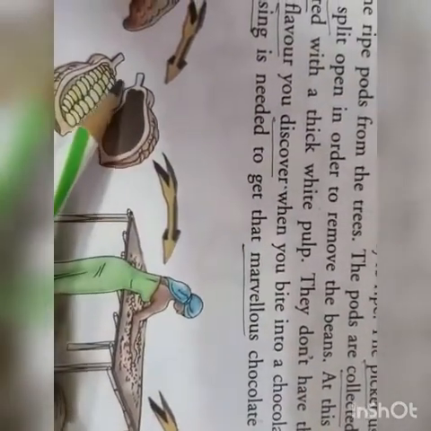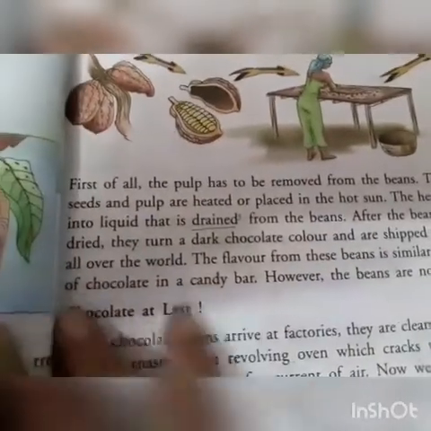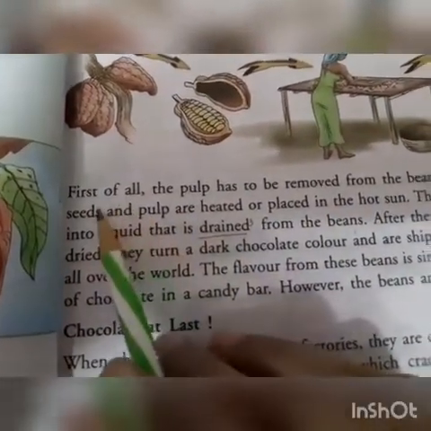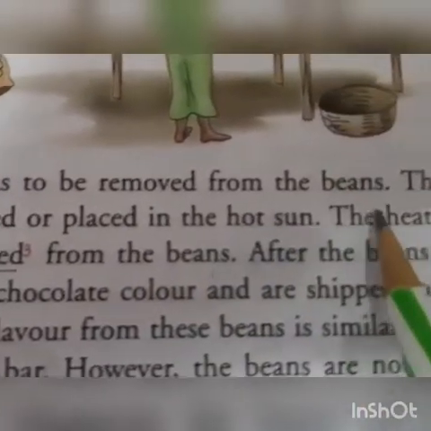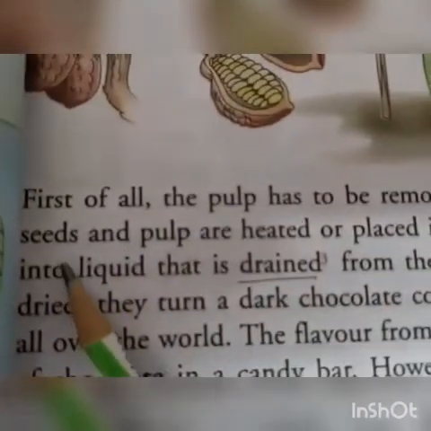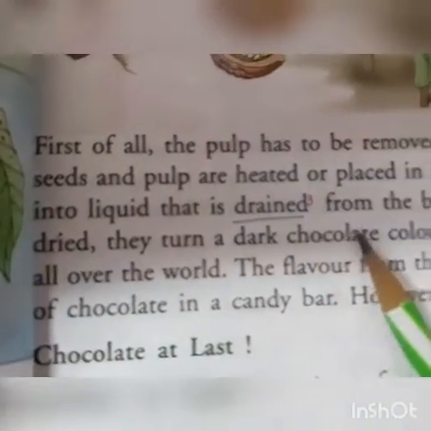After the seeds are removed from the pod, they are taken for processing, and a lot of processing goes on before it is ready to eat. Now we'll study how the processing is done. First of all, the pulp has to be removed from the beans. The bitter tasting seeds and pulp are heated or placed in the hot sun. The heat turns the pulp into liquid that is drained from the beans.